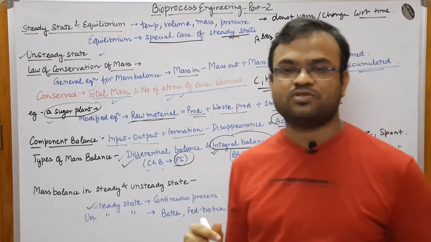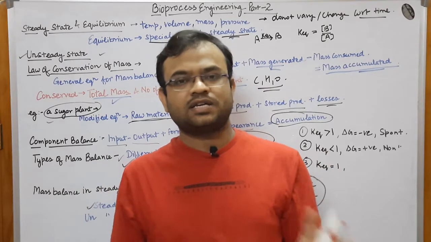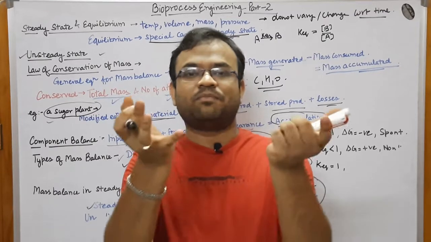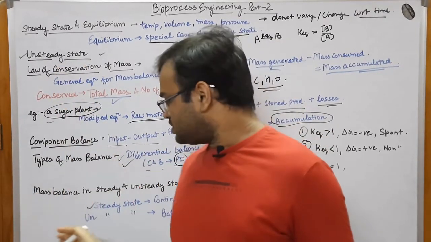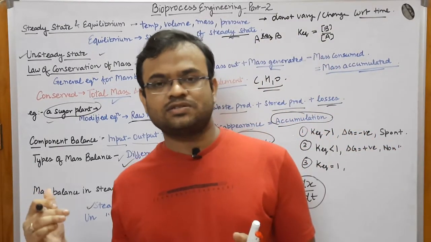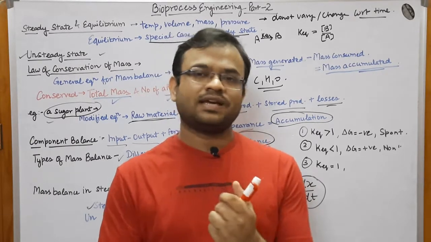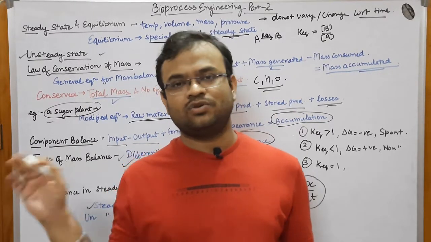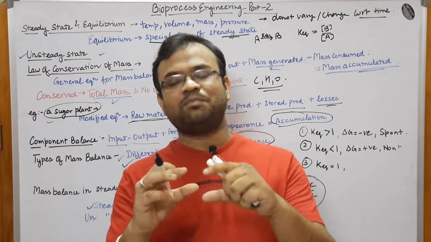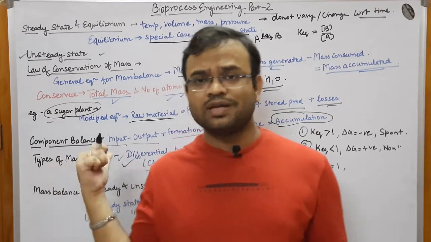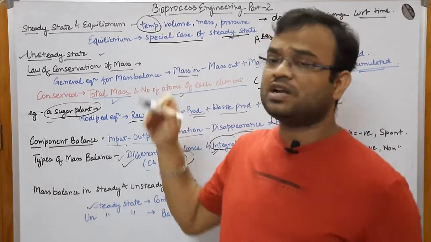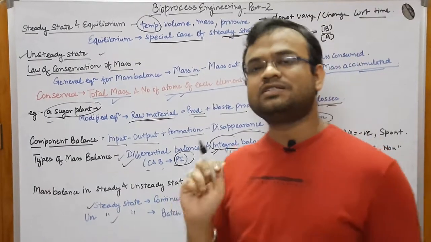But let us consider a batch process. In batch process, what is happening? You pack the entire stuff and then you leave. Let us say the reaction is exothermic. What it will do is it will heat up. That is what I wanted to say about unsteady state. The examples are batch culture, fed batch culture. These are unsteady states. Why are these reactions in unsteady state? Because let us take an example: suppose you packed the entire thing and then you left. The reaction is exothermic, so the temperature of the reaction would increase, but you are doing nothing to lower down the temperature. So the parameter of temperature, you are letting it change. Therefore it would be in the unsteady state.